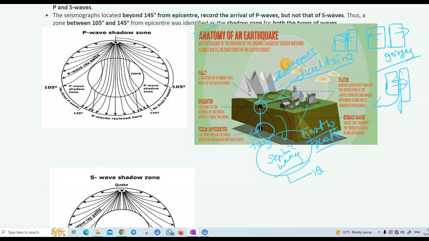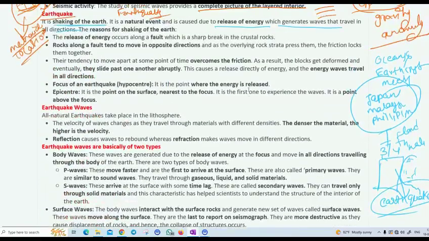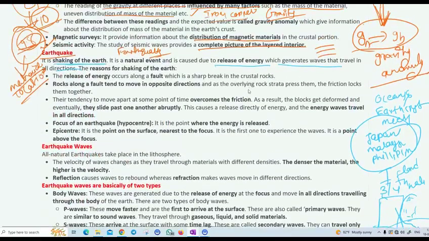One is body waves, another one is surface waves. Body waves are further divided into P waves, which we also call primary waves, and S waves, secondary waves. Why is it called primary? Because it appears first. Why secondary? It appears second, with some lag. That's why it's called like that. So seismic waves are two types. Okay, let's pass on to this one.